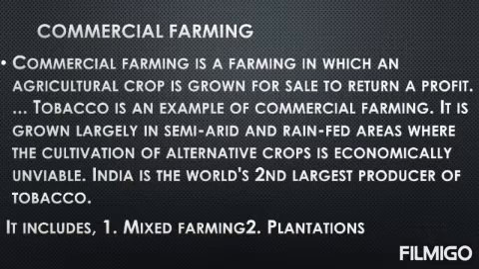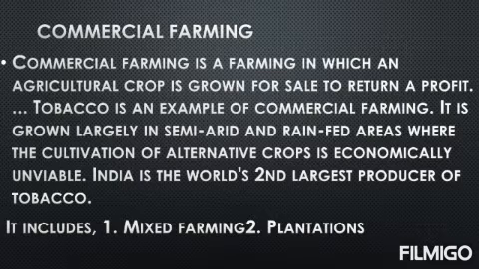The next topic is commercial farming. This is one of the major types of farming. Commercial farming is farming in which an agricultural crop is grown for sale to return a profit. Tobacco is an example of commercial farming. It is grown largely in semi-arid and rain-fed areas where the cultivation of alternative crops is not economically viable. India is the world's second largest producer of tobacco.